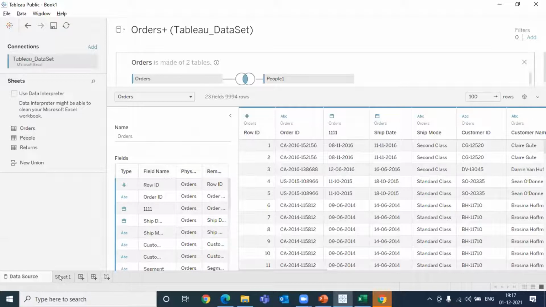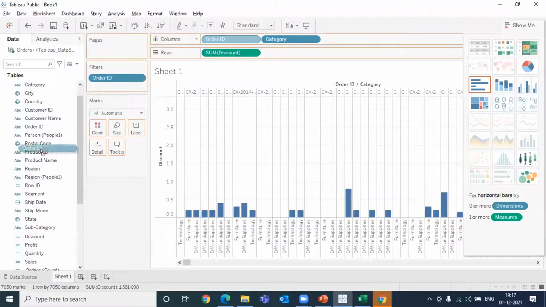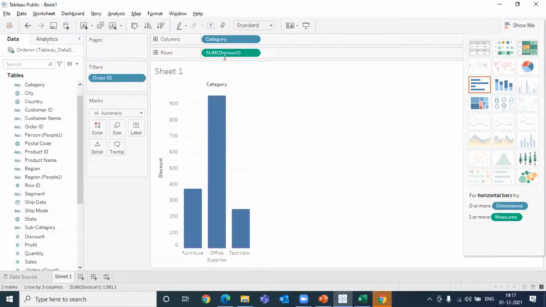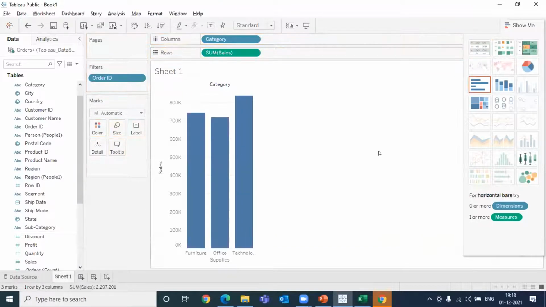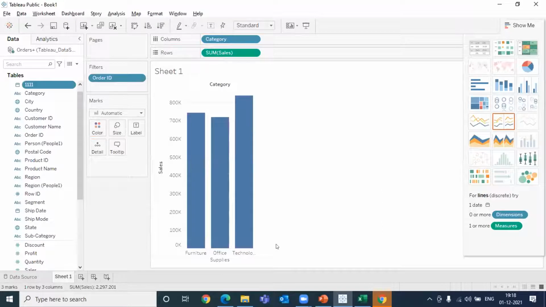The next thing that I wanted to show you is how you can sort the rows and the data. For that, I'm going to take category and the sum. These are the two things that I'm going to take here. Category, and let's say we are going to take the sum of sales. This is the information I've put in the columns and in the rows.